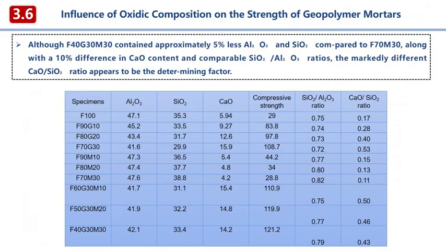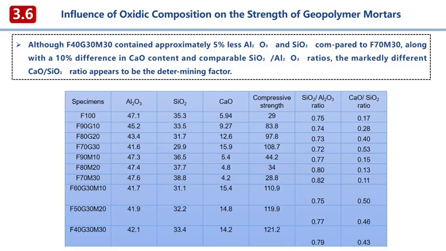This leads us to our most profound finding, the oxide ratio golden window. Consider the starkest contrast in our study: F40G30M30, our champion at 121.2 MPa, versus F70M30, the weakest at 28.8 MPa. A simple glance at their overall composition isn't enough. We need to look at the ratios. Their silica-alumina ratios are quite similar, around 0.79 and 0.82. The decisive difference lies in the calcium to silica ratio.